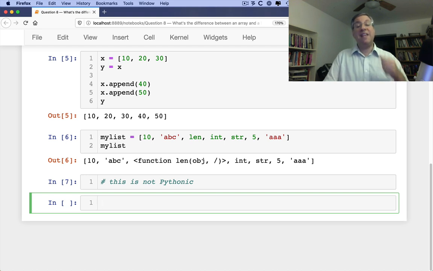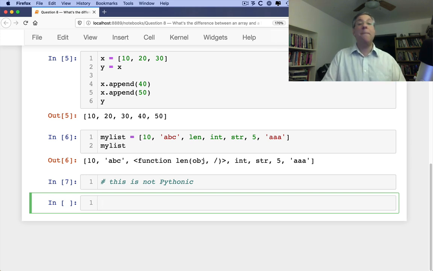This is not considered to be standard behavior in Python. Why? Because even though it's technically possible, lists are traditionally used to store one type of data. A list of strings, a list of ints, a list of functions, whatever it's going to be. Not using lots of different types inside of them. So even though technically speaking, arrays must contain the same type always, and lists can contain any types we want, we traditionally in the Python world try to keep lists holding only one type of data.